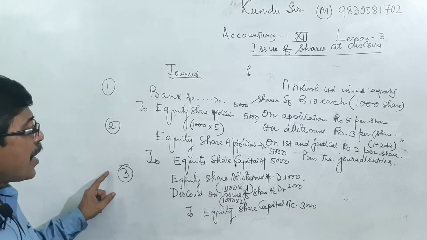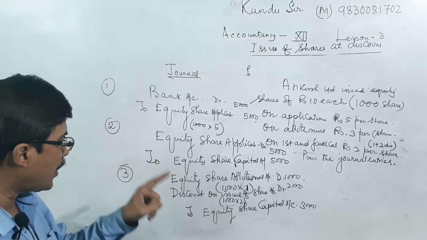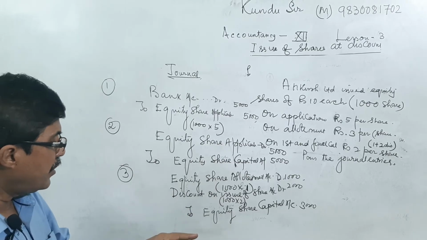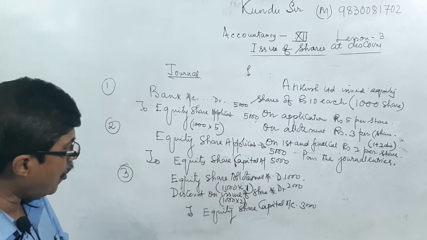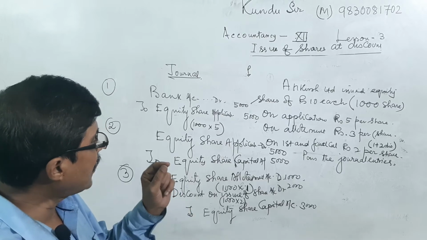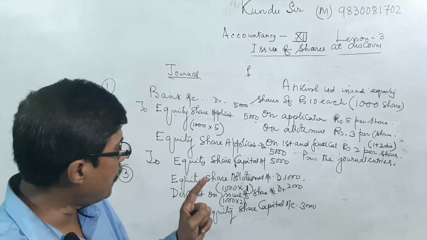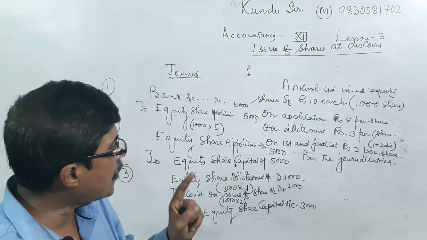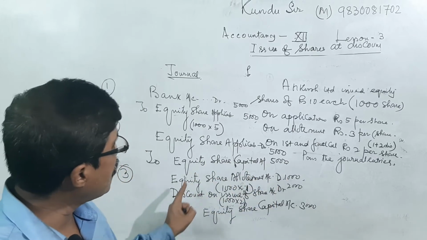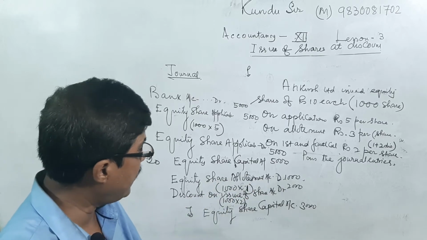Now we are making the due entries for allotment. Equity share allotment account debit and discount on issue of shares account debit to equity share capital account. That means we are making due allotment on 1,000 shares at the rate of rupees 3, but 1 rupee in allotment and 2 rupees discount for each share. So 1,000 rupees in allotment, discount on issue of shares 2,000, then equity share capital is 3,000.